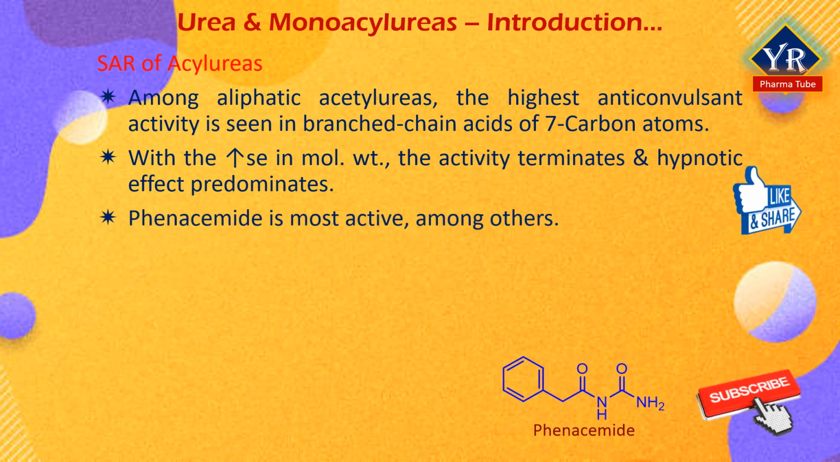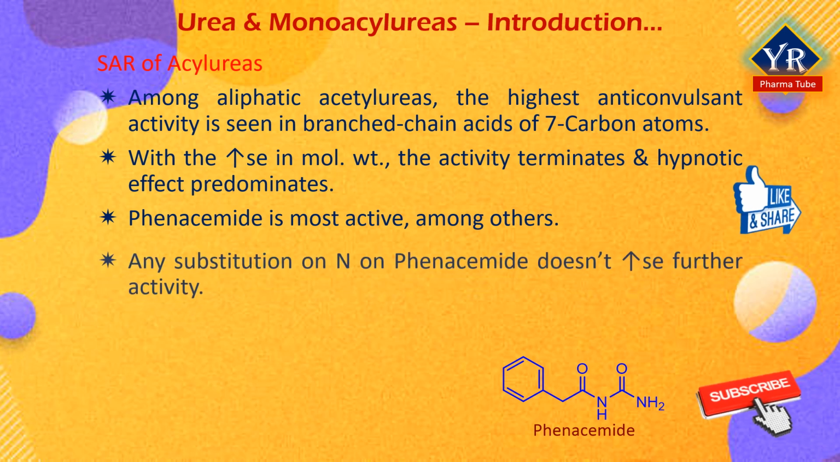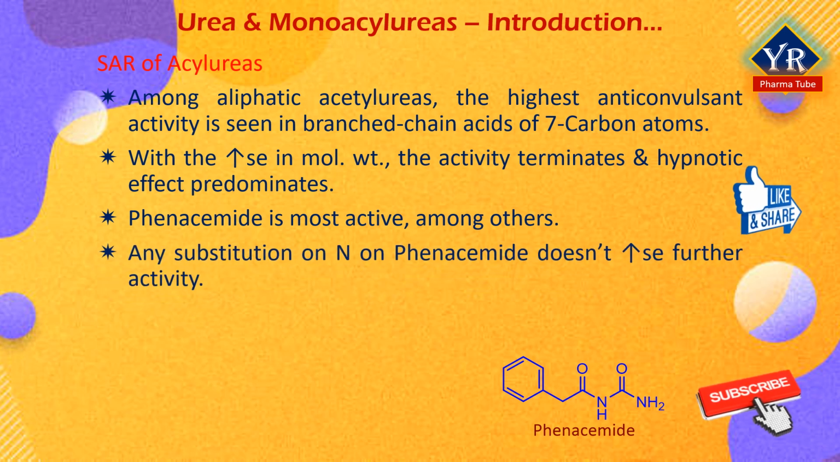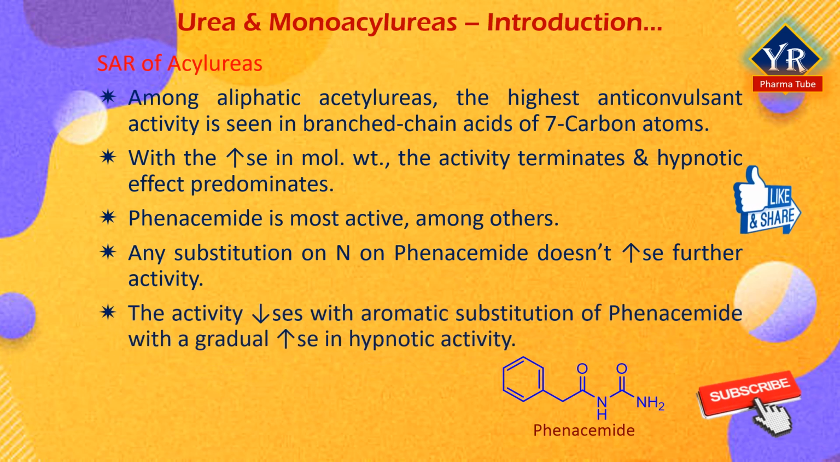Phenacemide is the most active agent among the aromatic acetylureas. Any substitution on the nitrogen of phenacemide does not increase the anticonvulsant activity further. The activity decreases with aromatic substitution of phenacemide, with a gradual increase in hypnotic activity. Diphenylacetylurea is found to be an inactive compound.